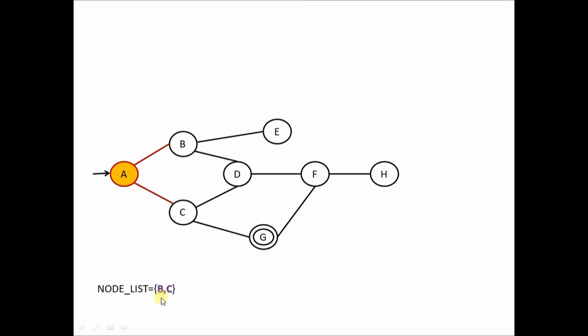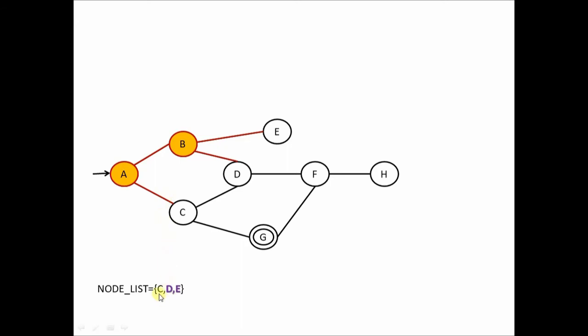Next we check the first element of the node list. B happens to be the first element. We examine whether B is a goal node. B is not the goal node, so B can be expanded further. In the next step, we remove B from the node list and all its immediate children, D and E, will be appended to the node list. So the updated node list has D and E appended to itself, and C is there as a previous value.